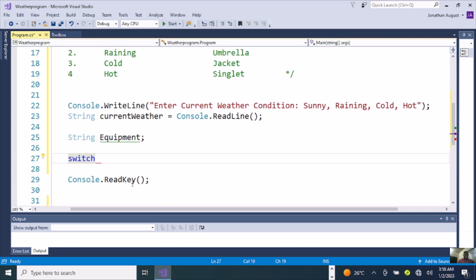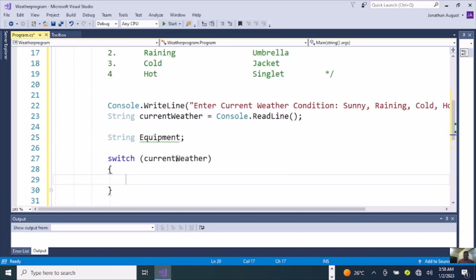Then in front of the switch statement, we are going to copy this currentWeather here, copy it and paste it inside the bracket. Then we'll add our curly brackets or curly braces.